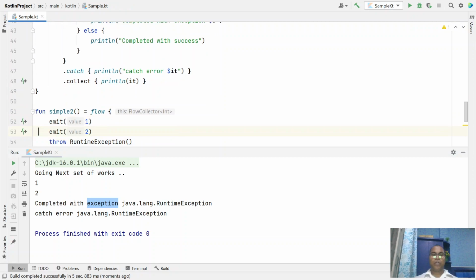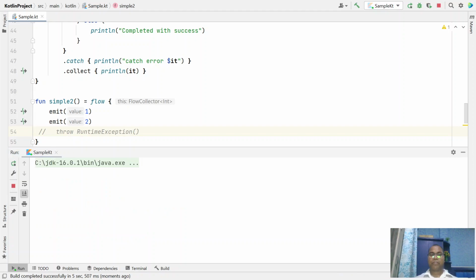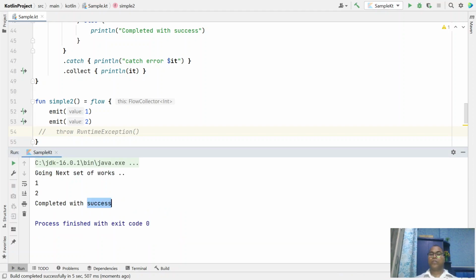And let's keep our emitter from throwing any exception. Then we can see the flow is completed with success. The flow is completed with success.